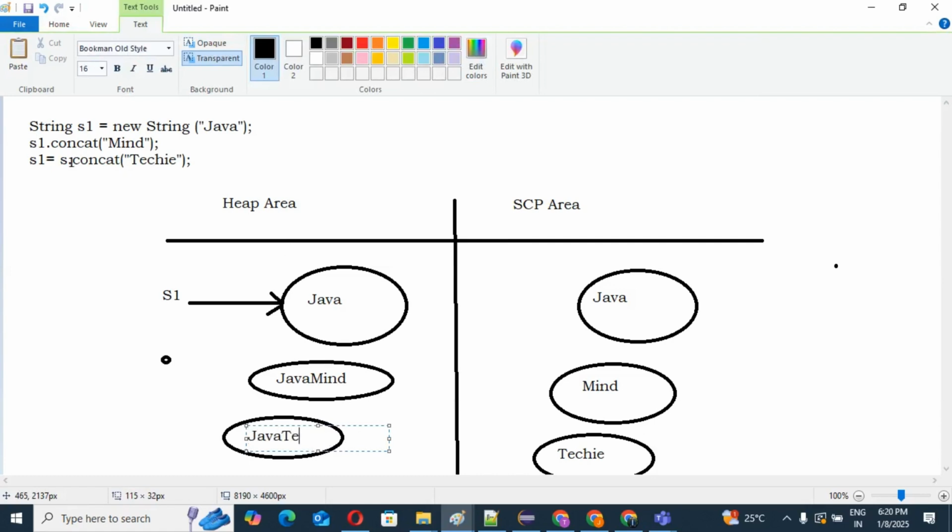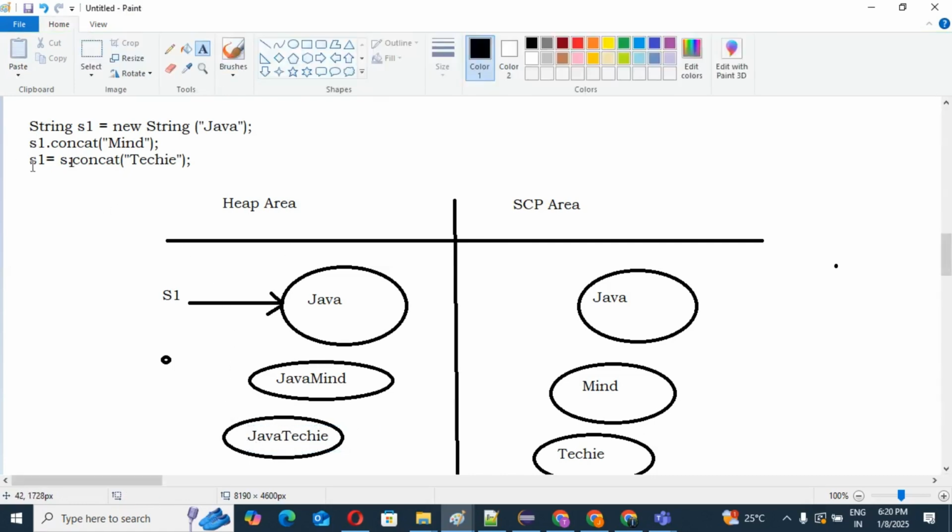Java techie. Yes, but this time you can see this s1, already this s1 is pointing to Java. Now this s1 is pointing to Java techie. So this time this object will point out to this one, correct? And this one will have its connection removed, correct?